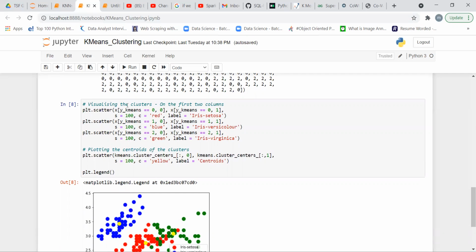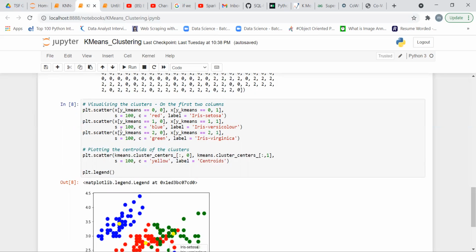If the cluster value is 0, then it belongs to the flower category Iris setosa, and c is the color. It is defined that Iris setosa is shown in red, and s is the size, meaning the circle size is 100.